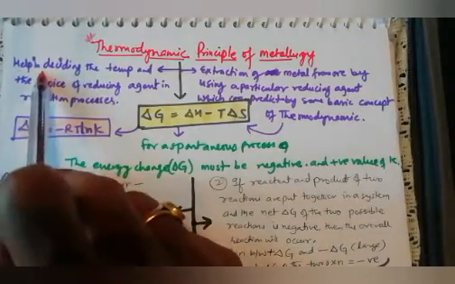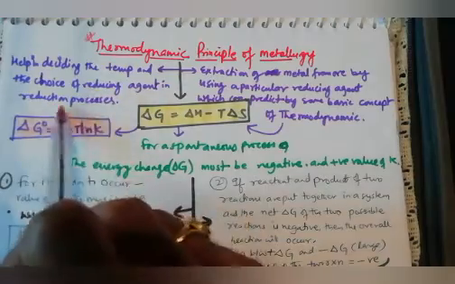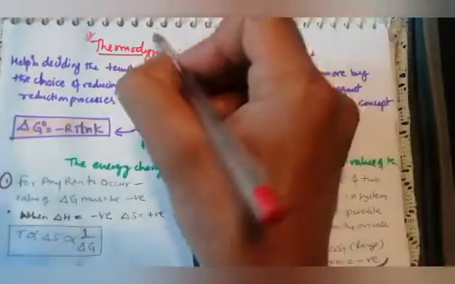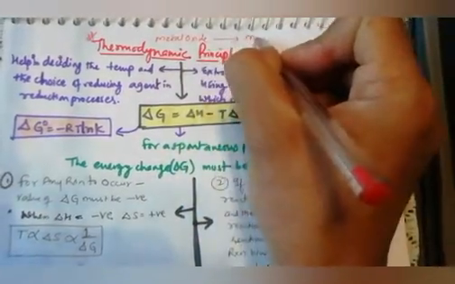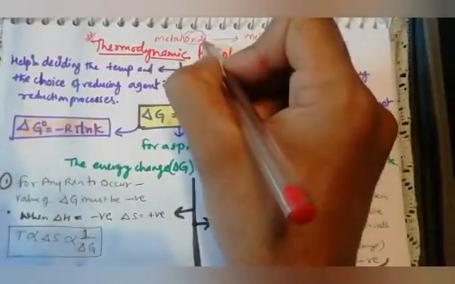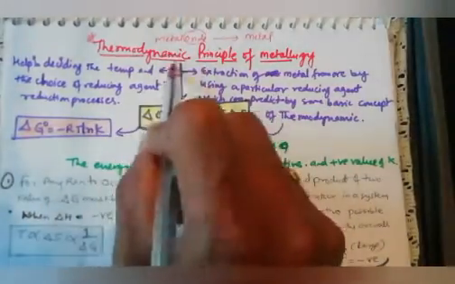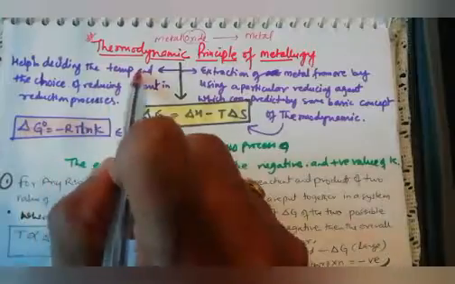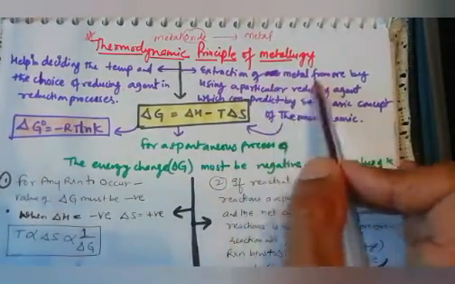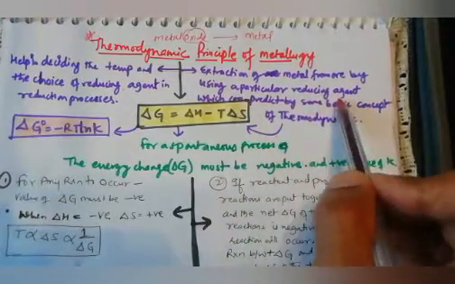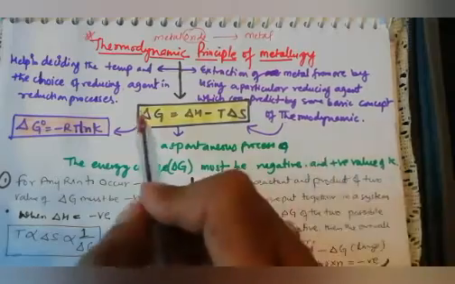It helps us in deciding the temperature and the choice of reducing agent in the reduction process, because when a metal oxide needs to be changed into a simple metal, we need to remove the oxides, and to remove oxides we need a particular reducing agent. So this thermodynamic principle helps us decide the temperature and choice of reducing agent. Second, it is the extraction of metal from ore by using a particular reducing agent, which can be predicted by some basic concepts of thermodynamics. Okay, so this is in thermodynamics.